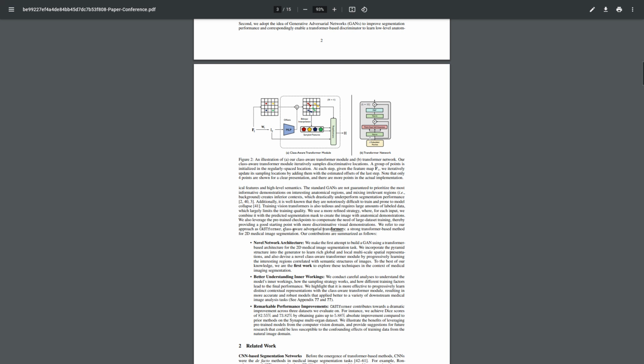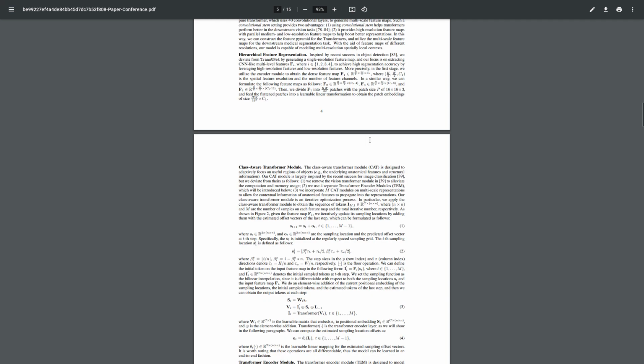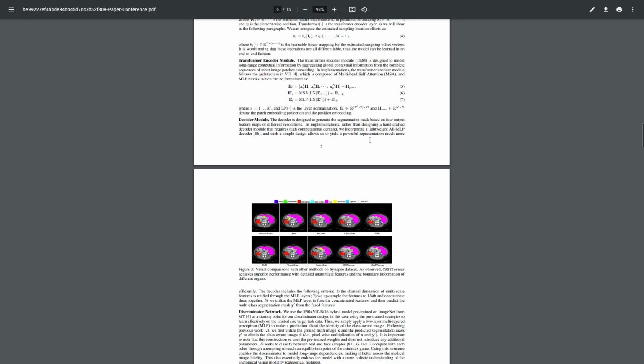1. Existing methods fail to capture the important features of the images due to the naive tokenization scheme. 2. The models suffer from information loss because they only consider single-scale feature representations. And 3. The segmentation label maps generated by the models are not accurate enough without considering rich semantic context and anatomical textures. In this work, we present CastFormer, a novel type of adversarial transformers for 2D medical image segmentation.